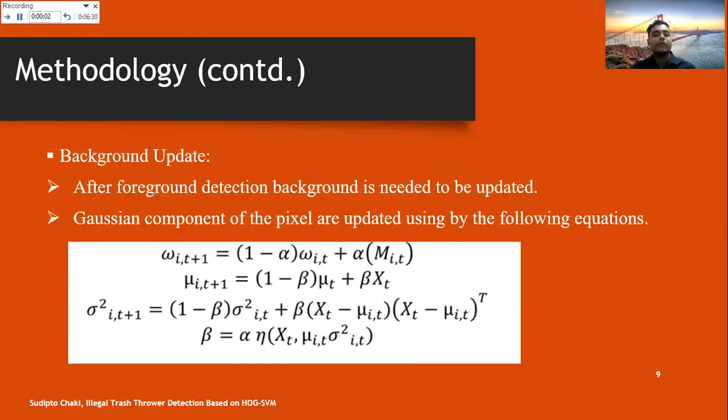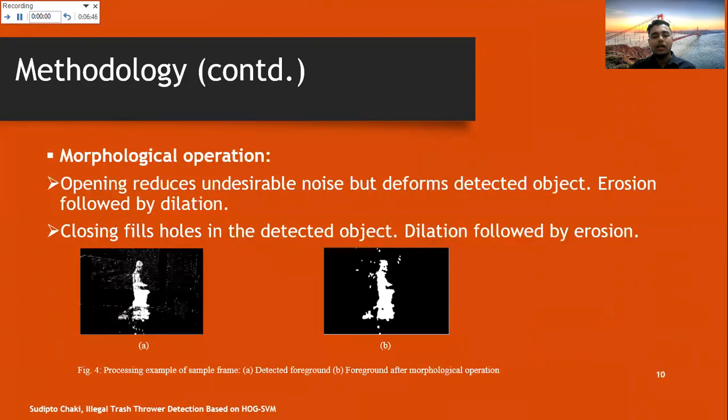Then we need to update the background as shown in this slide using these mathematical equations. Here alpha and beta are two learning weights, where alpha is the constant and beta is our secondary or auxiliary learning weight. For morphological operations, we have used opening and closing operations, and using these operations, we have significantly reduced the noise levels.